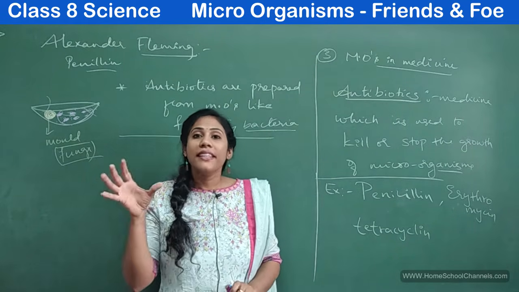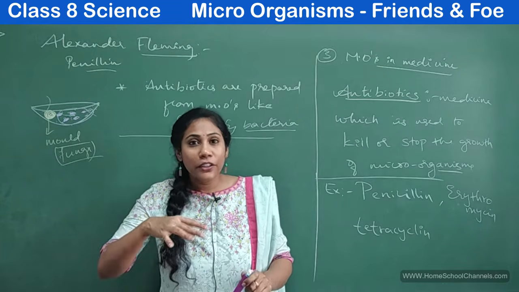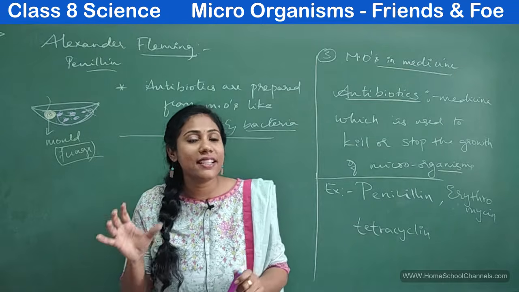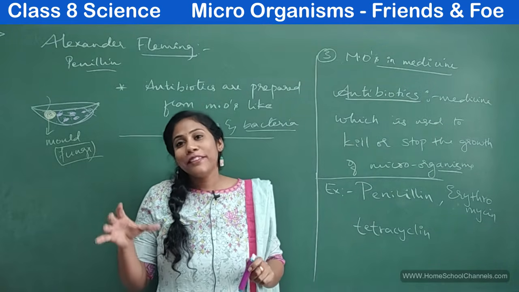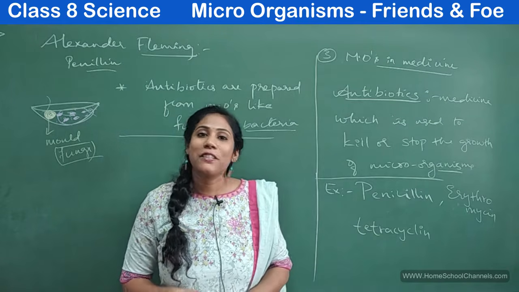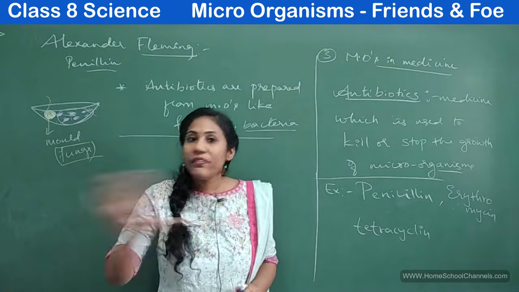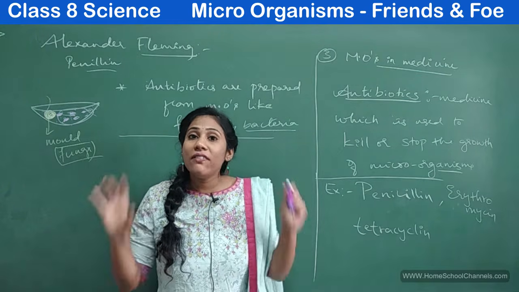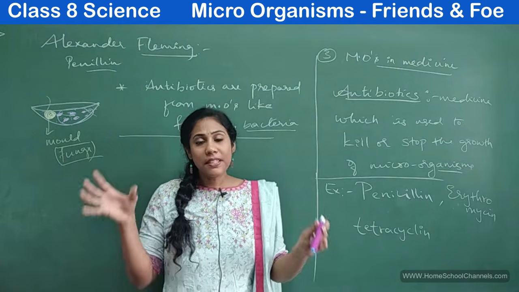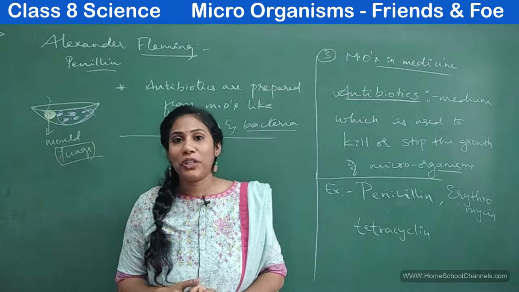Say the common cold and cough, when you are infected with viruses, usually you will get this cold and cough. It cannot be treated with antibiotics because antibiotics will never work on viruses. They will work only for fungal and bacterial microorganisms.